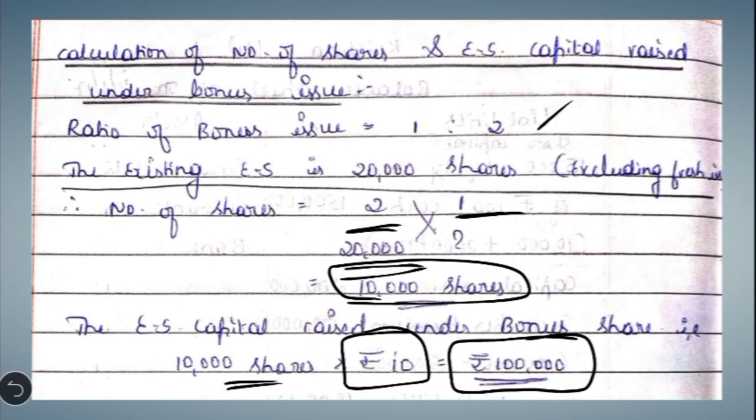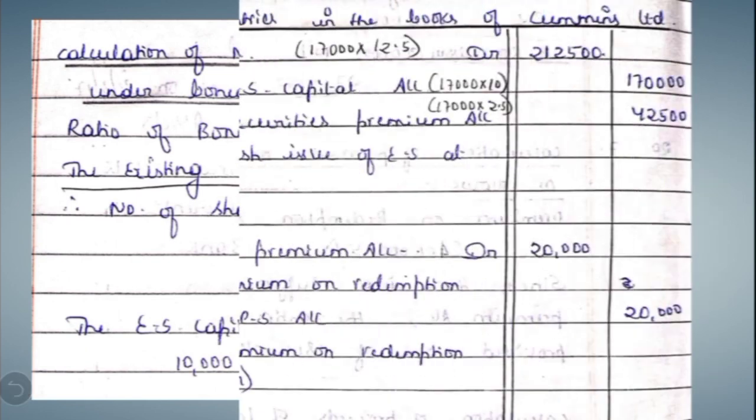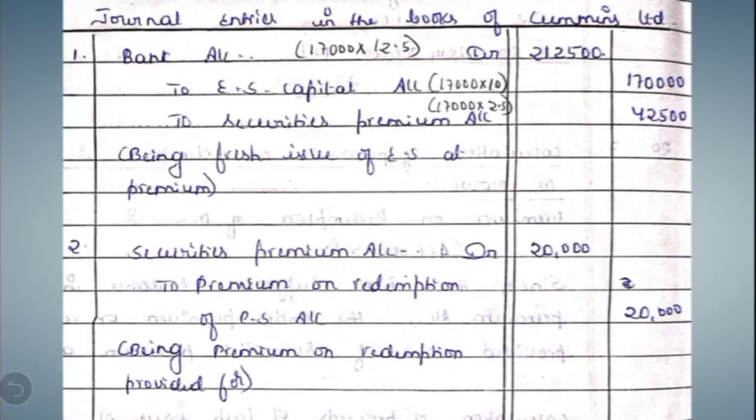Then we have to pass the journal entries. Journal entries as usual: the first step is for the issue of equity shares, preference shares, debentures and sale of any asset, but in this case we have only one entry, that is fresh issue of equity shares at a premium. The entry is Bank account debit, to equity share capital account, 17,000 shares at the rate of 10, we get 1,70,000. To securities premium account.